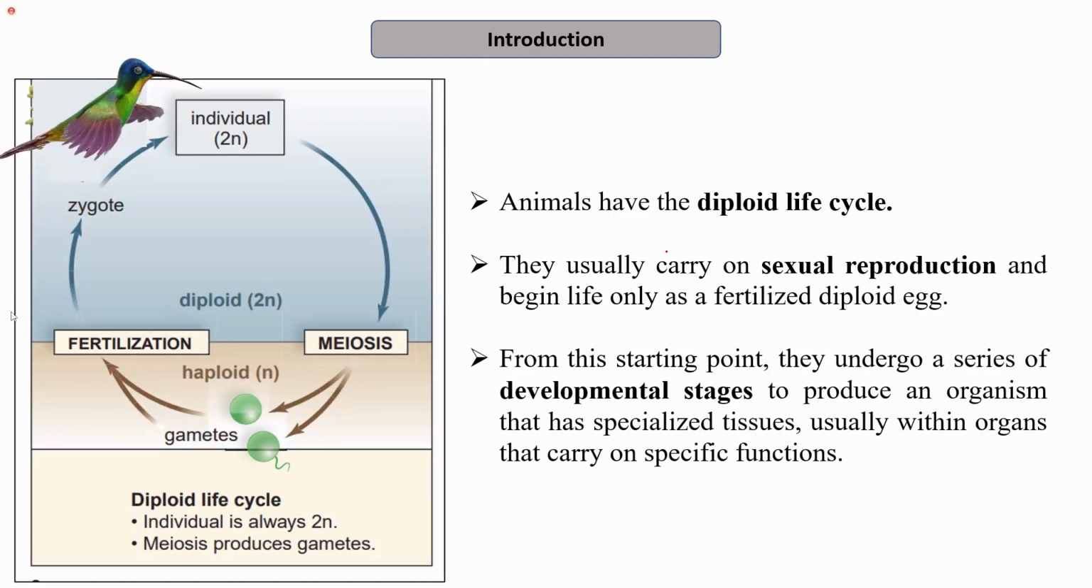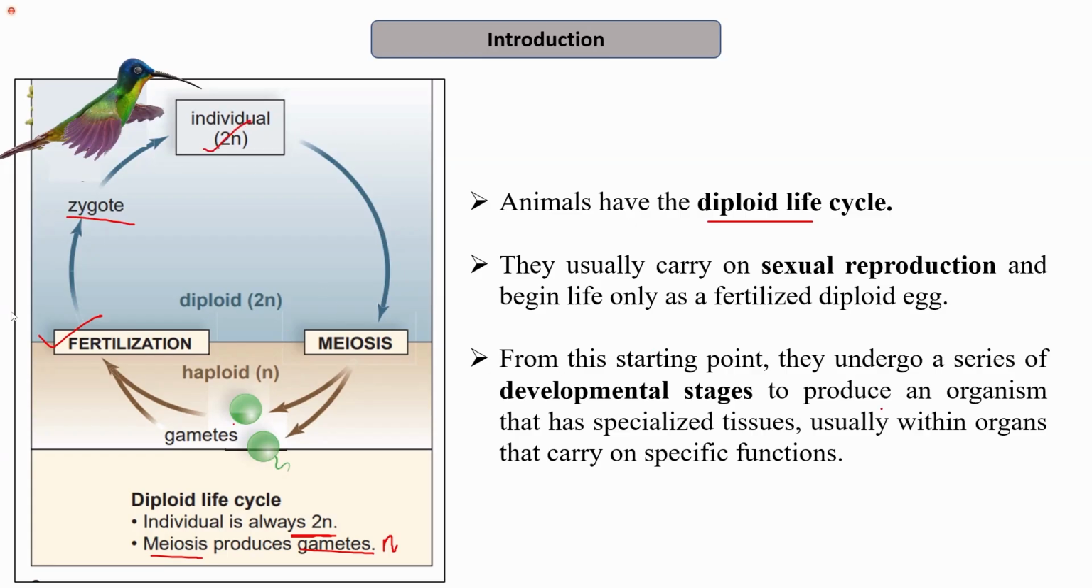Next, we can say that animals have a diploid life cycle. So what do I mean by diploid life cycle? In a diploid life cycle, the individual is always 2N. And meiosis results in the production of gametes. Gametes are N in nature. And by the process of fertilization, where the fusion of gametes takes place, two haploid gametes, which are N and N in nature, fuse to form the zygote that develops into an individual which is 2N in nature.